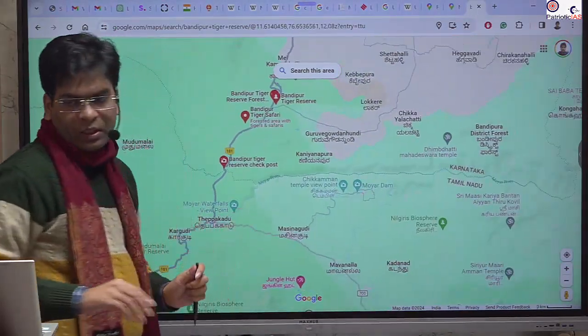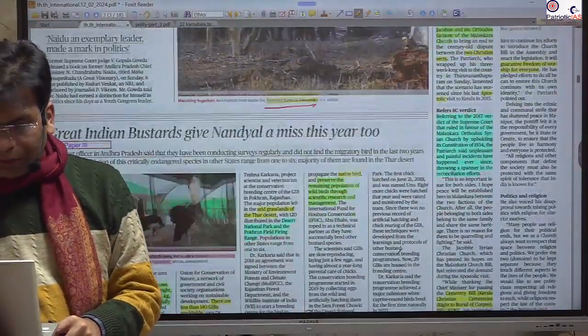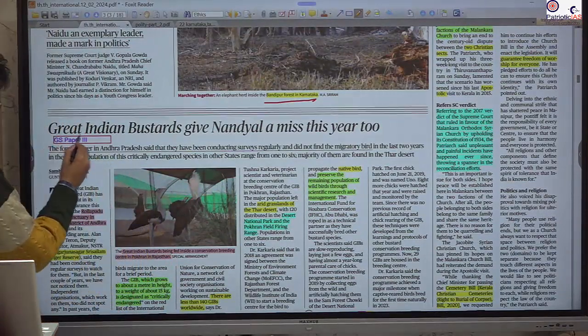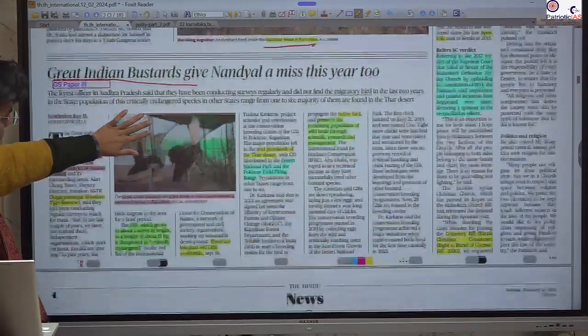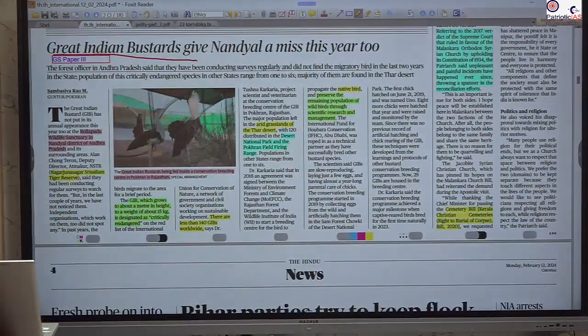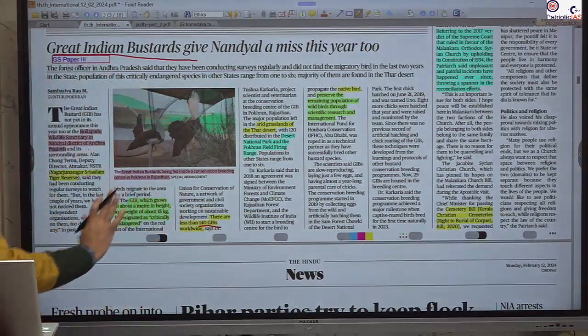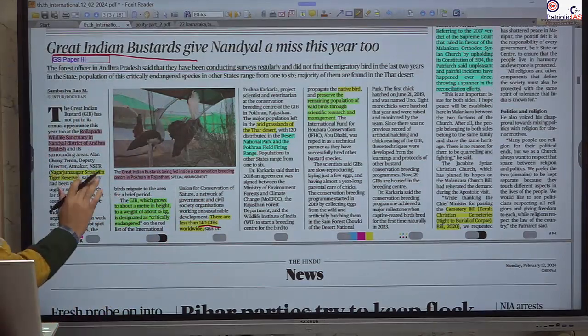Okay. Another important news that we are going to cover is the Great Indian Bustard. Please see the Great Indian Bustard. Is it visible? Their number is decreasing now. They are only 140, and they are scattered in different states. Particularly, they are dominant in Rajasthan.